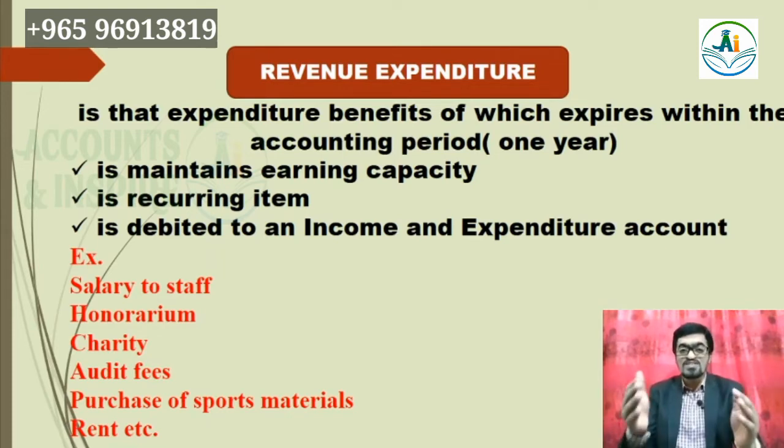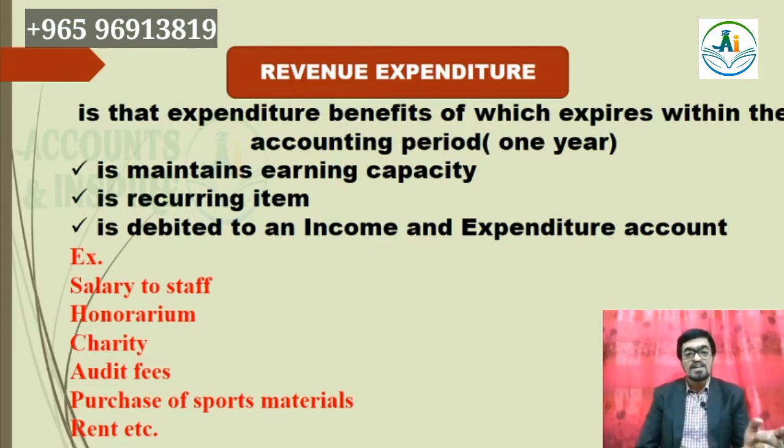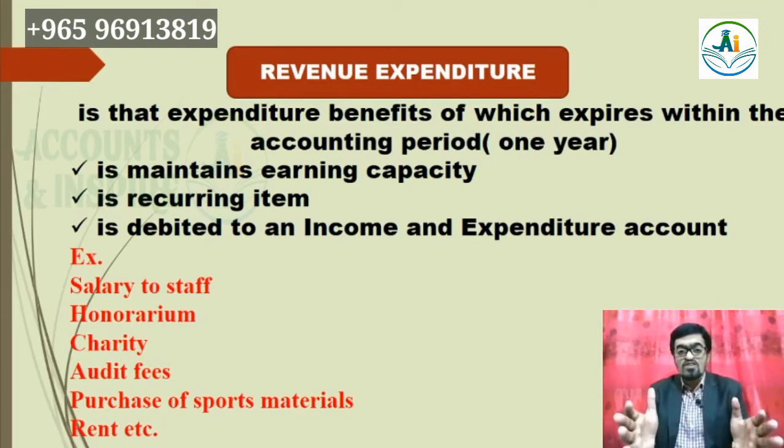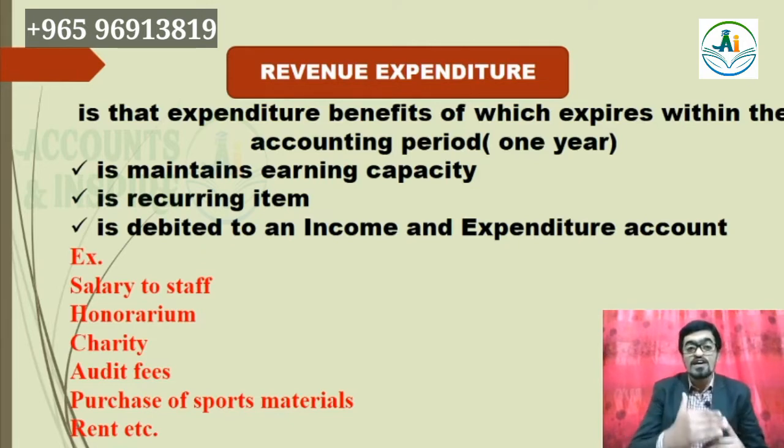But as far as business or NPO is concerned, this revenue expenditure is also very important. Why is it? It maintains the earning capacity. For the smooth functioning of an NPO, we need staff. We have other expenses also. Those expenses are of a regular nature.